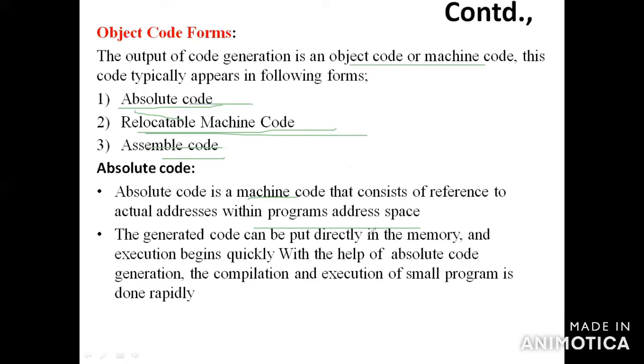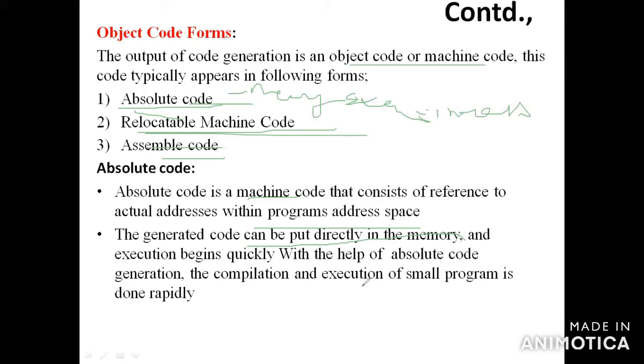Second thing, after you complete the absolute code, the generated code will be directly loaded into the memory. And the execution process is quick with the help of absolute code generation.